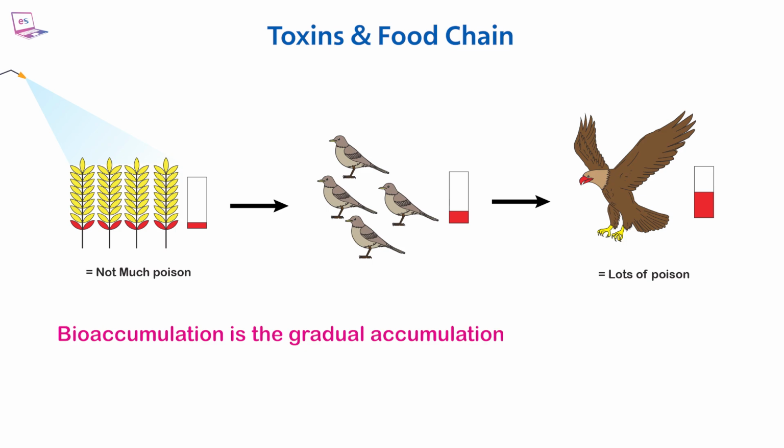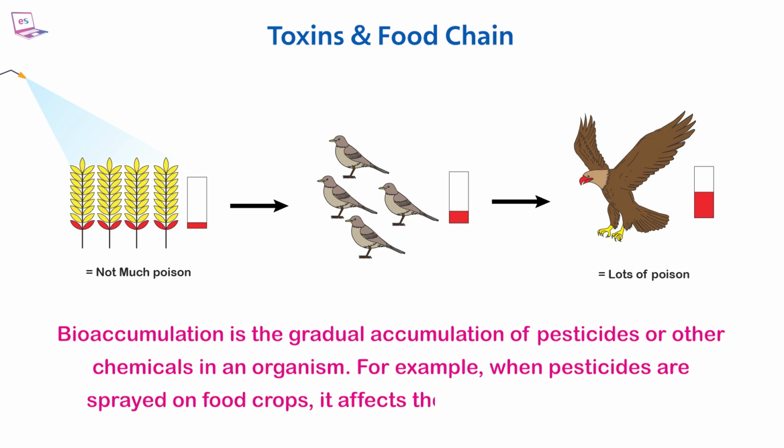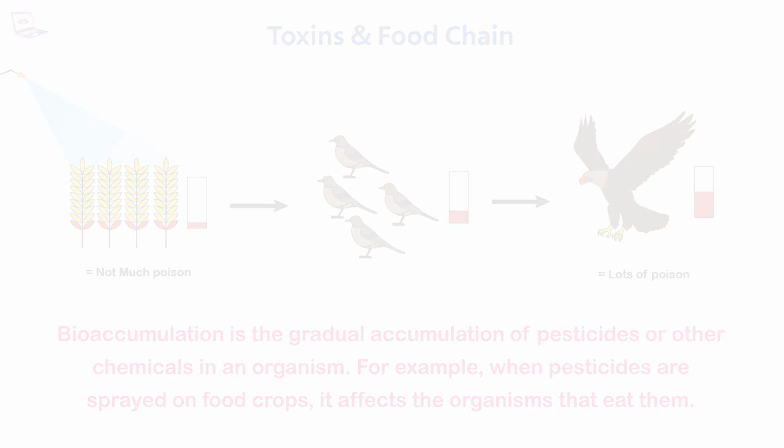Bioaccumulation is the gradual accumulation of pesticides or other chemicals in an organism. For example, when pesticides are sprayed on food crops, it affects the organisms that eat them.